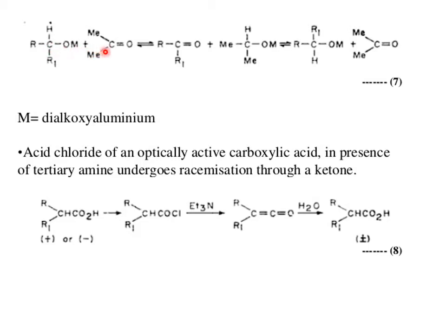This is the example. This is the acid chloride. It undergoes reaction with triethylamine, this is the isocyanate, and hydrolysis. There is formation of plus-minus carboxylic acid. This is the example of formation of a racemate. Plus-minus means this is a racemate.